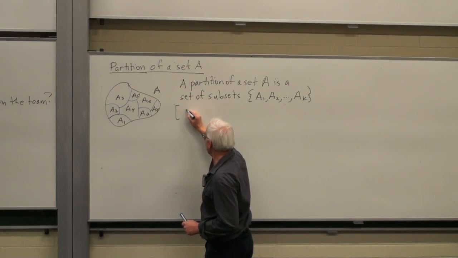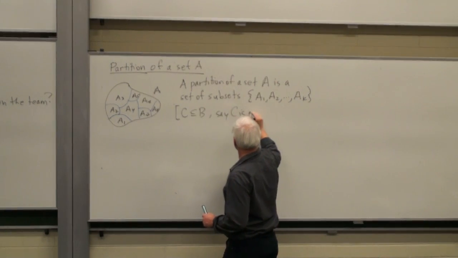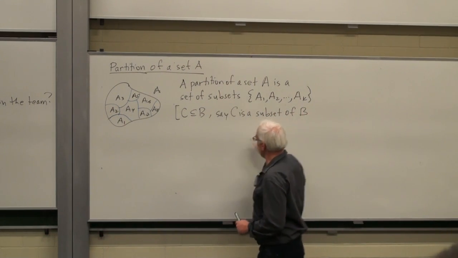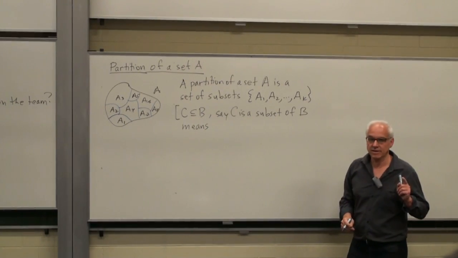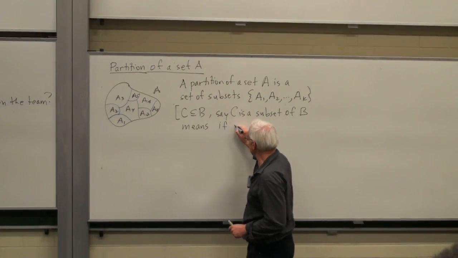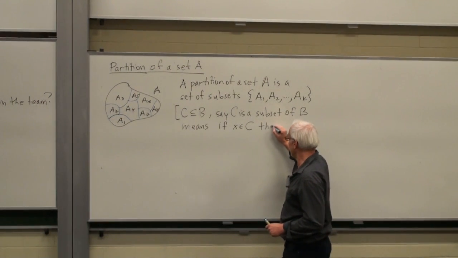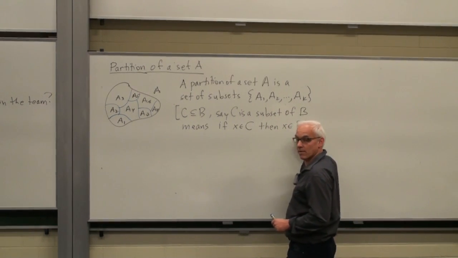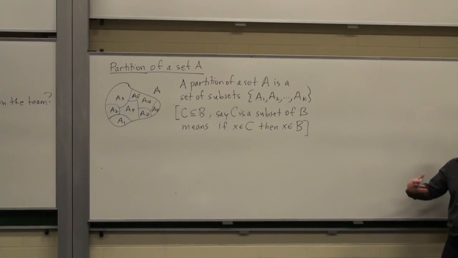So we say C is a subset of B. What that means is that if X belongs to C, then X belongs to B. So we have 2 sets, one is a subset of the other.